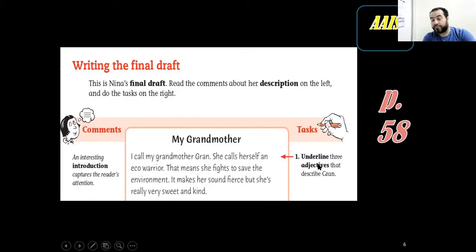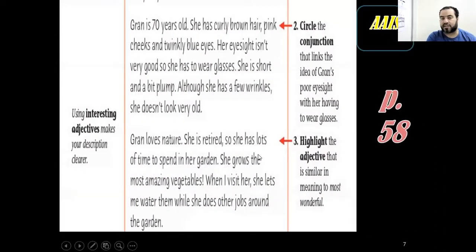Okay, so here we underlined 3 adjectives. We found fierce, which is violent, sweet, and kind. So these are three adjectives to describe grandma, to give more details about the person. We don't know her grandmother, but now we know that she's kind and sweet. But fierce makes her sound fierce. So sometimes she acts in a violent way, but that doesn't mean that she's violent herself.